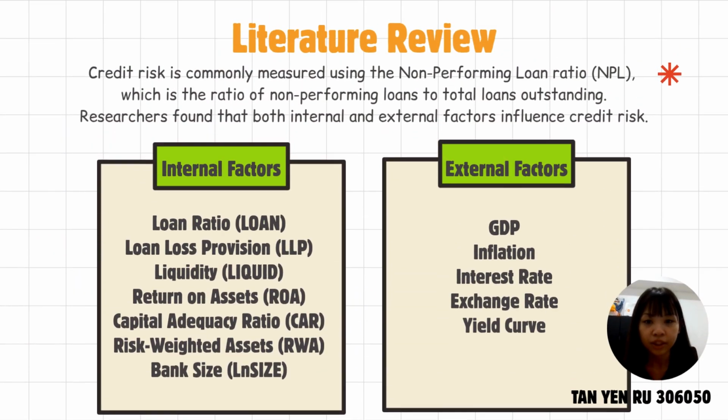Here is the literature review. Credit risk is commonly measured using the non-performing loan ratio (NPL), which is the ratio of non-performing loans to total loans outstanding. So I found that both internal and external factors will affect the credit risk. The internal factors contain loan ratio, loan loss provision, liquidity, return on asset, capital adequacy ratio, risk-weighted asset, and others. And the external factors include GDP, inflation, interest rate, exchange rate, and yield curve.